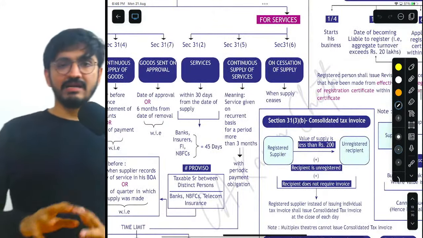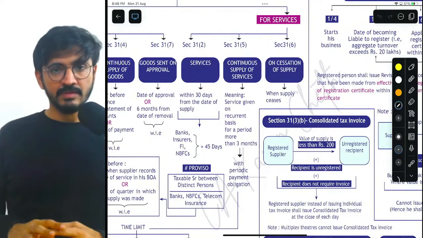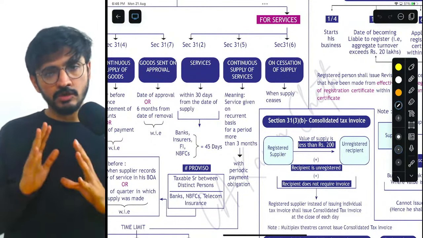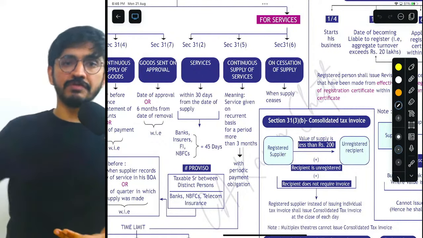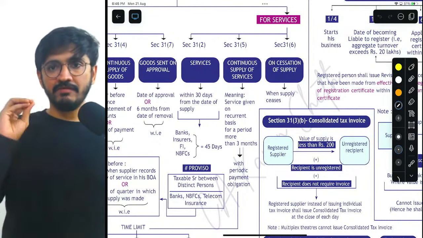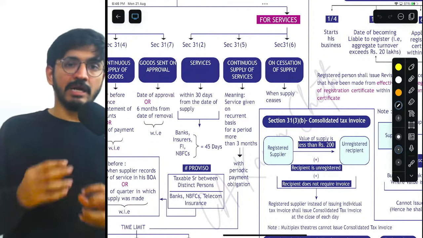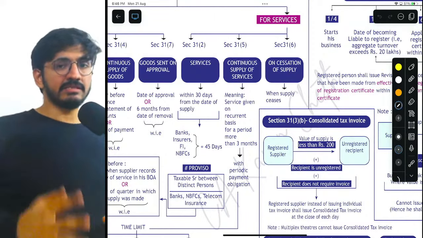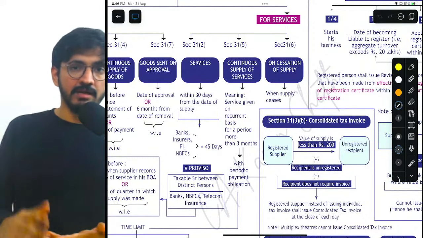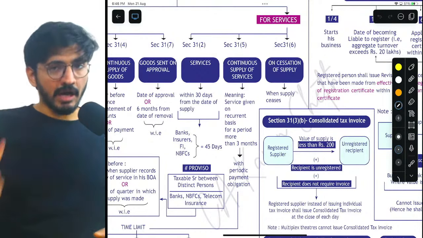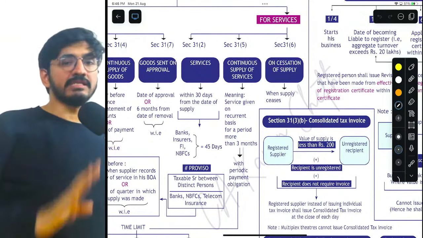One is the normal time of service. In case of one time services, you have to issue invoice within 30 days of date of completion of service. So let's say, for example, I tell you that I will teach you GST in 10 days. So 10 days is the date of completion of service, the 10th day. And from there, 30 days I will count. And very simple, I will issue invoice within those 30 days.